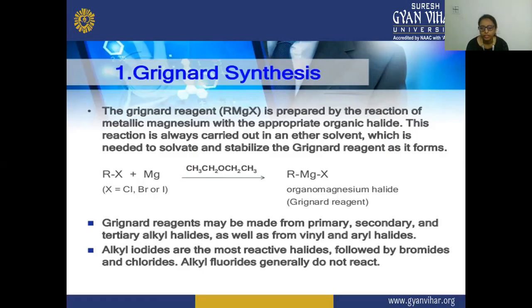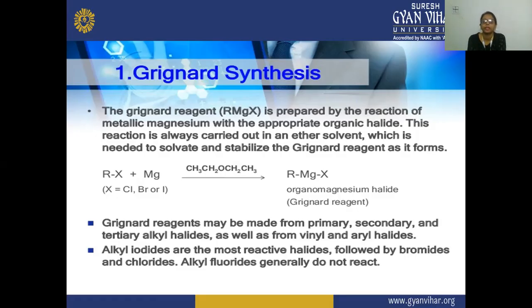The Grignard reagent may be made from primary, secondary, and tertiary alkyl halides, as well as from vinyl and aryl halides. Alkyl iodides are the most reactive halides, followed by bromide and chloride, and alkyl fluorides generally do not react.